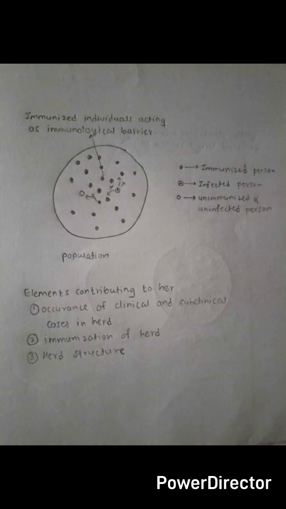And the third element is herd structure. And what does herd structure mean? This means the composition of the herd. Herd structure depends upon many things like births, new births added to the population, deaths, and also if some new individuals come into the population and some individuals go out of the population, that is immigration and emigration. Based on that, herd structure will depend.